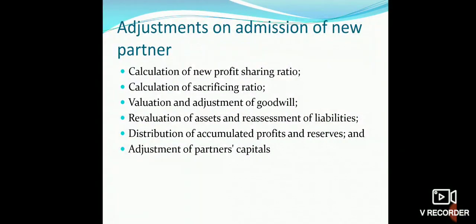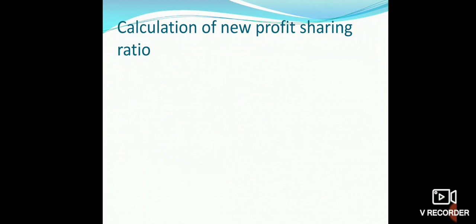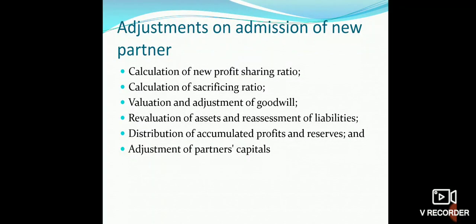Definitely when a new partner comes, the value of goodwill is calculated and adjusted according to his share. And revaluation of assets and liabilities: when a new partner comes, the already existing assets and liabilities are revalued and reassessed so that accurate valuation of assets and liabilities can be done.